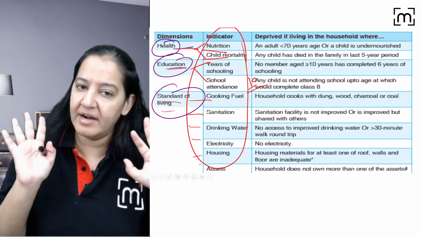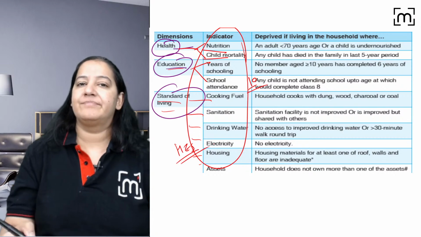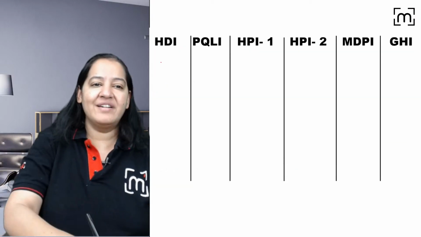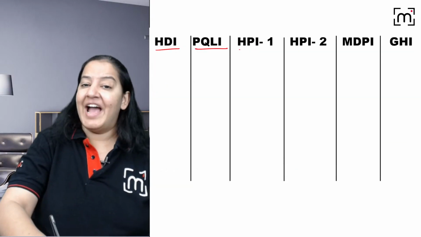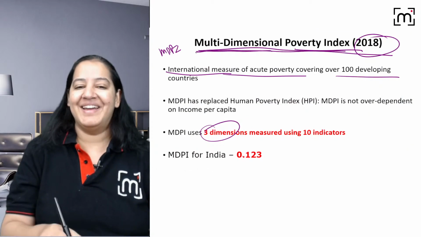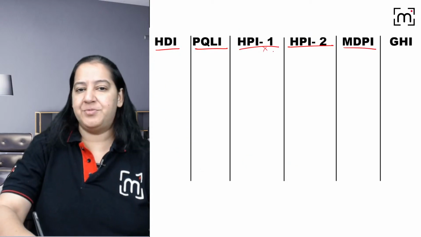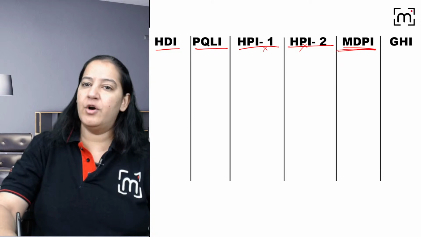There are 10 indicators among three dimensions: health, education and standard of living. That's it, right? So we are done with HDI, PQLI, HPI1, HPI2 and MDPI. MDPI की value क्या है इंडिया की? It's 0.123. Nowadays we don't use HPI1 and 2 now. So learn the value of MDPI.